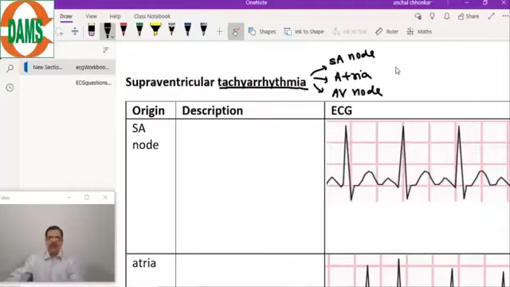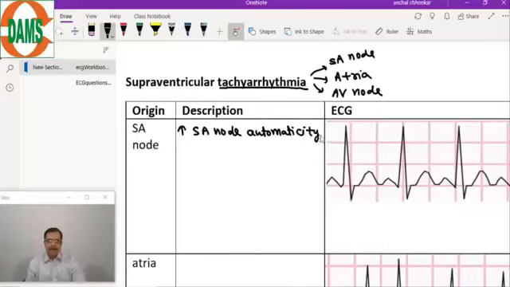So the description of SA node origin is an increase in the SA node automaticity. And why does this increase in the SA node automaticity occur? There are various reasons.